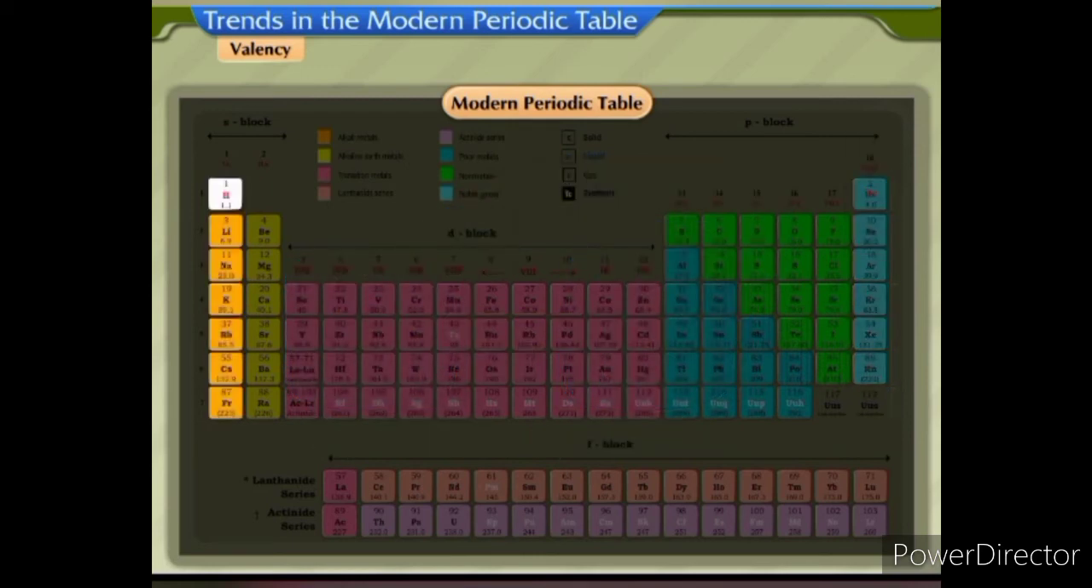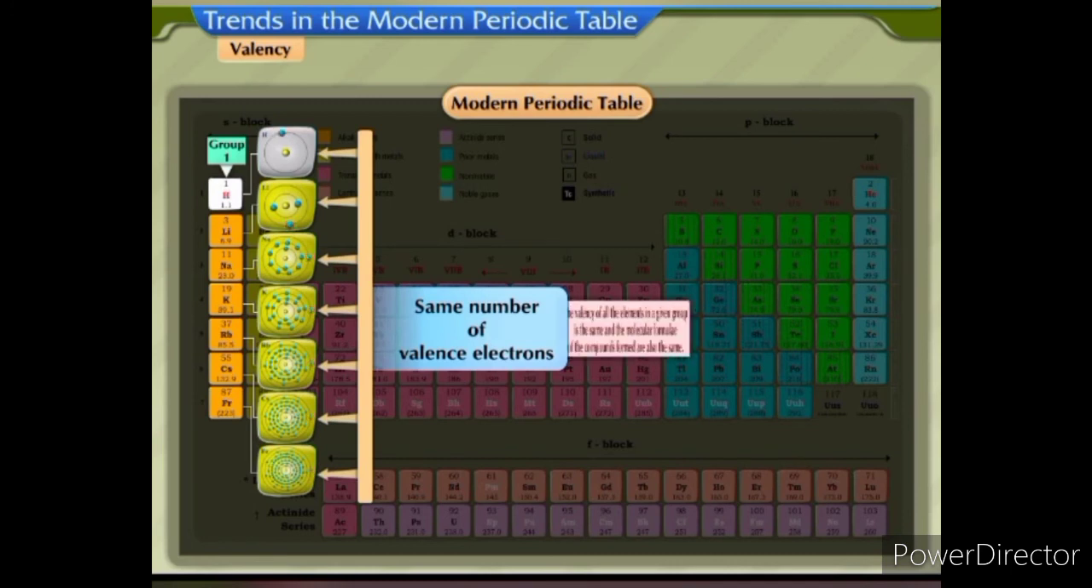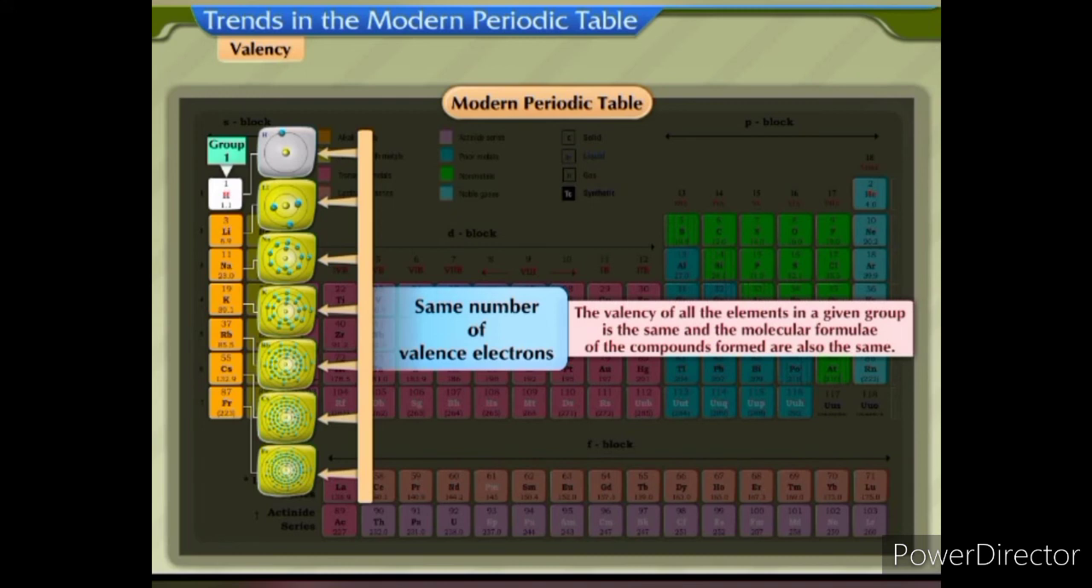From these examples, we can say that all the elements in a group have the same number of valence electrons. That is, the valency of all the elements in a given group is the same. And the molecular formulae of the compounds formed are also the same. For example, the chlorides of alkali metals have the formula LiCl, NaCl, KCl, and so on.